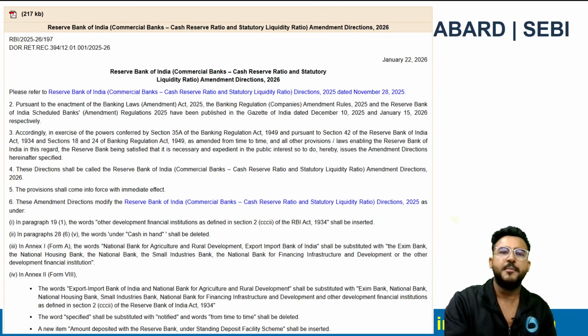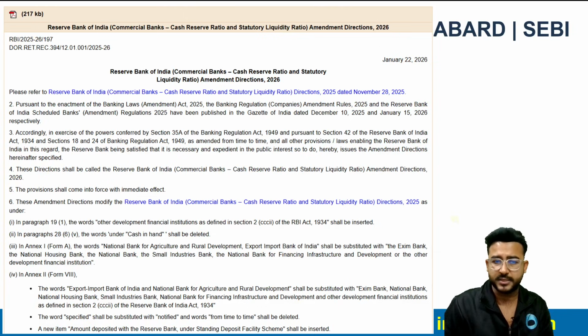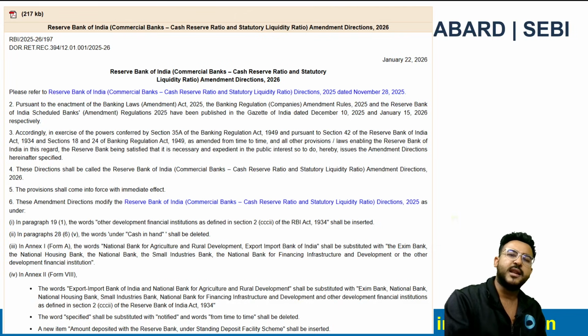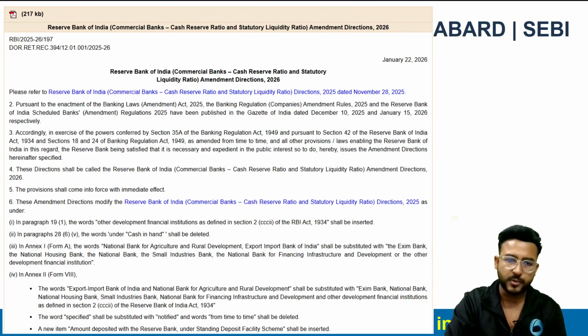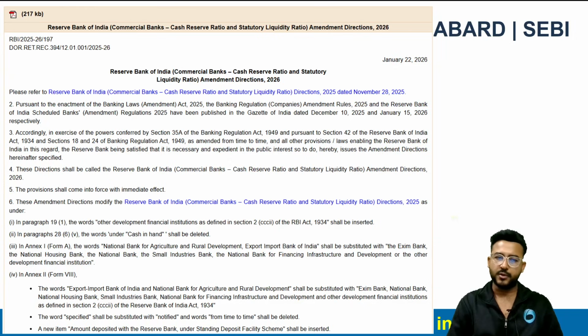Why? Because the Banking Laws Act was amended. Then RBI scheduled bank regulations were amended. New development financial institutions are also now formally recognized. So RBI has also aligned the CRR SLR framework with the new framework. So what is the change number 1? The very first thing is DFIs are formally included now.